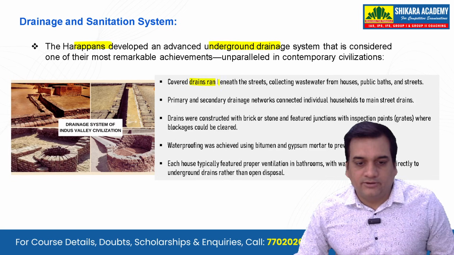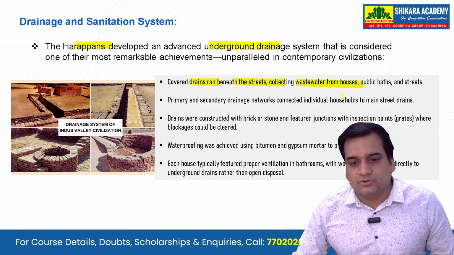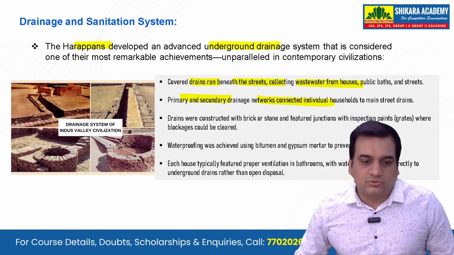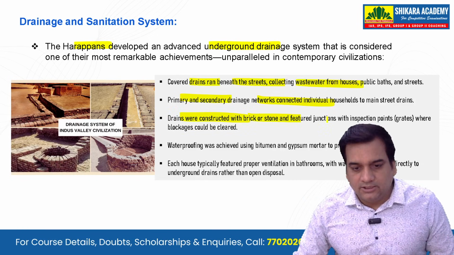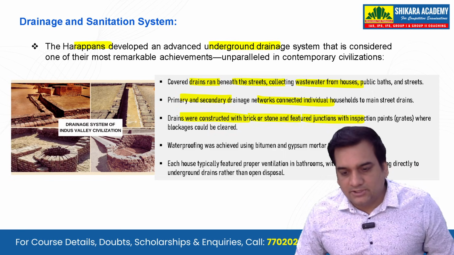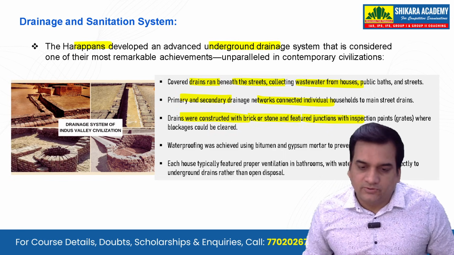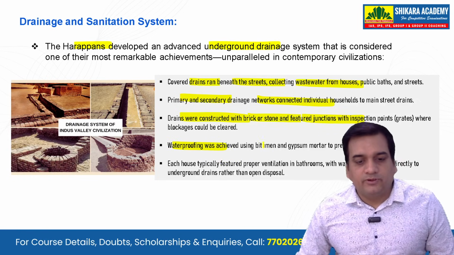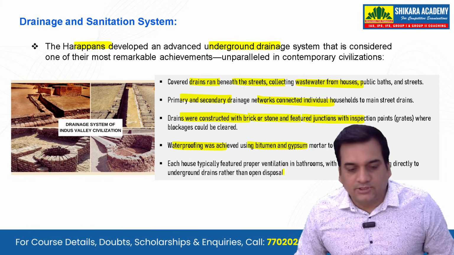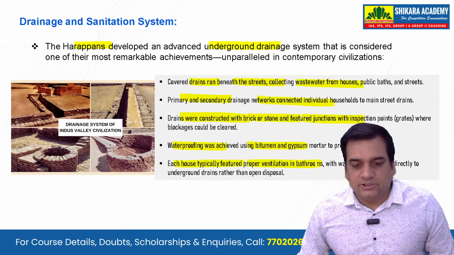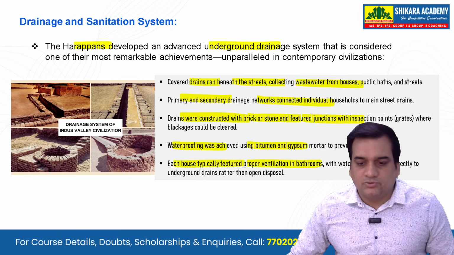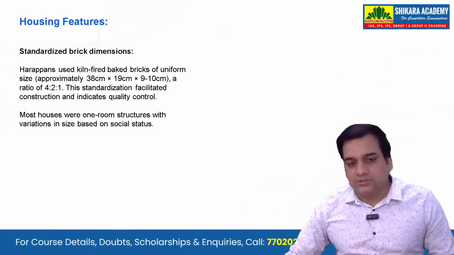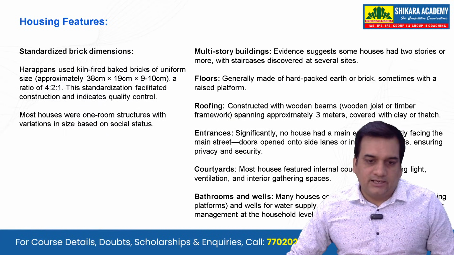Covered drains ran beneath the streets, collecting wastewater from houses. Also, primary and secondary drainage networks connected individual households to the main street. Drains were constructed with brick or stone and featured junctions with inspection points. Also, please remember baked bricks were used. At that time, most civilizations were not using baked bricks. Waterproofing was achieved using bitumen and gypsum mortar, and each house typically featured proper ventilation in bathrooms with water outlets leading directly to the underground drains. Now, this is something that you can say was the advanced engineering of that time.